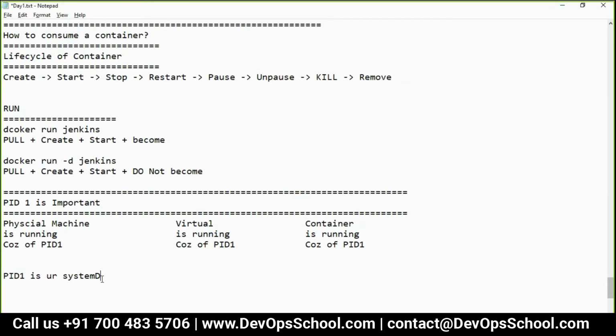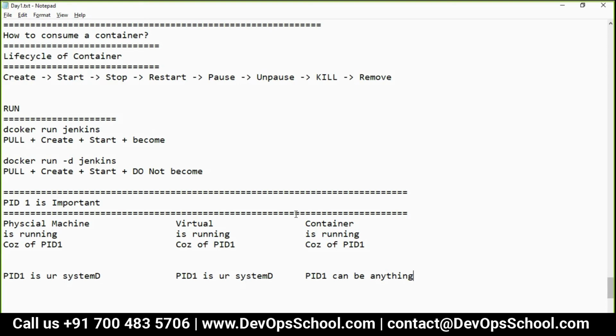In virtual machines also you have systemd, but here PID1 can be anything. That's the beauty of this container. When I say anything, it can be Tini, it can be /bin/bash, it can be Java, Python, Tomcat, Apache, MySQL, Oracle, anything.